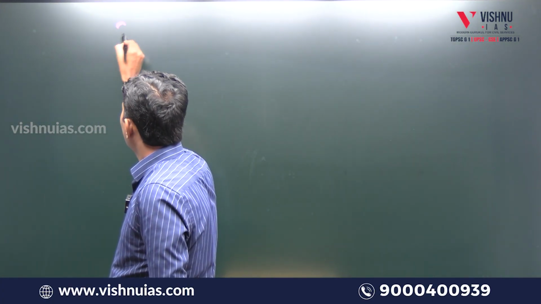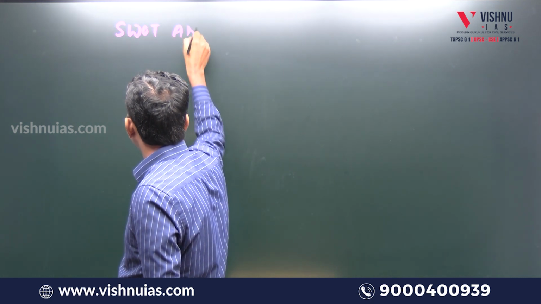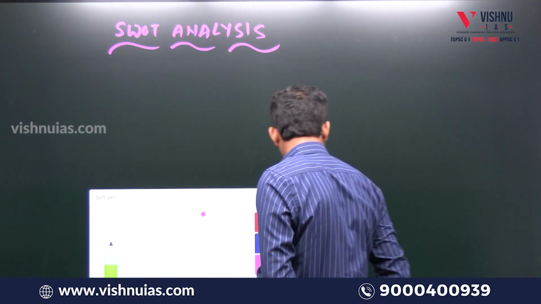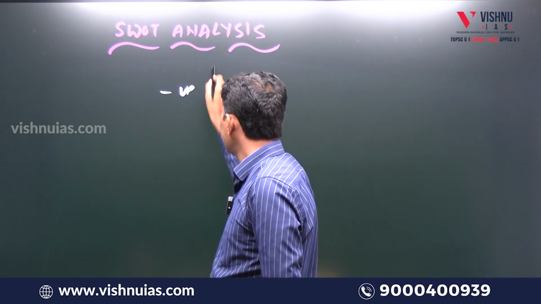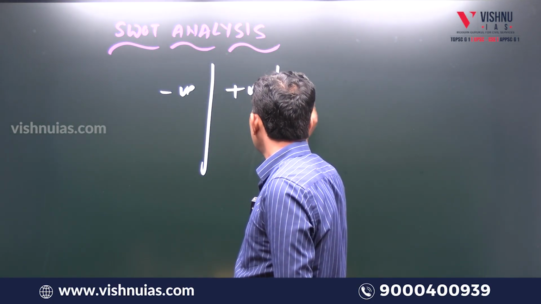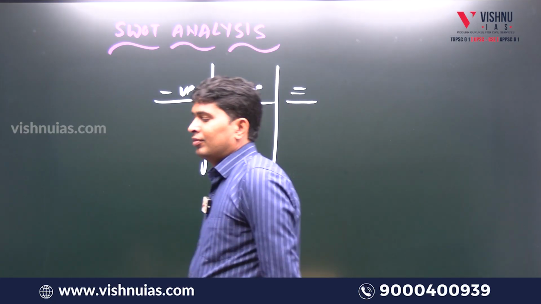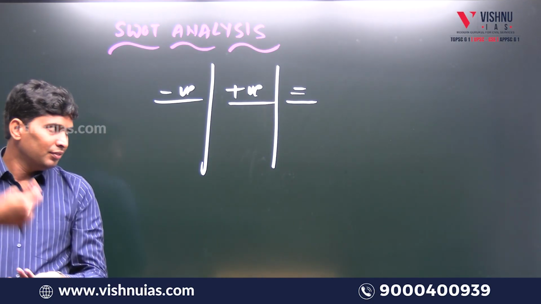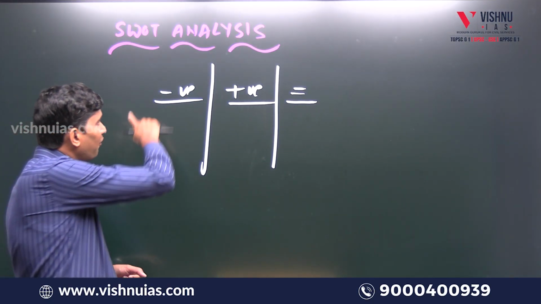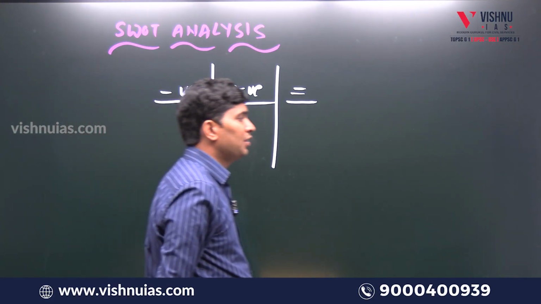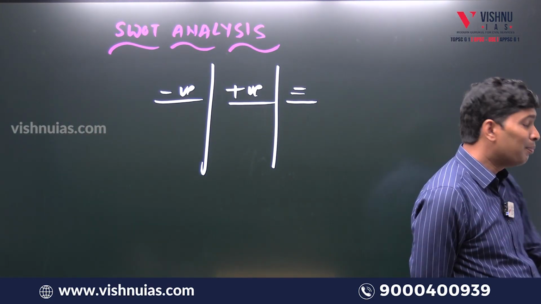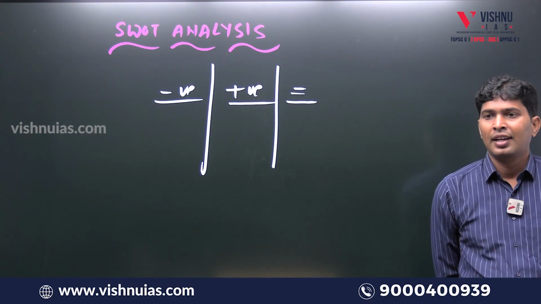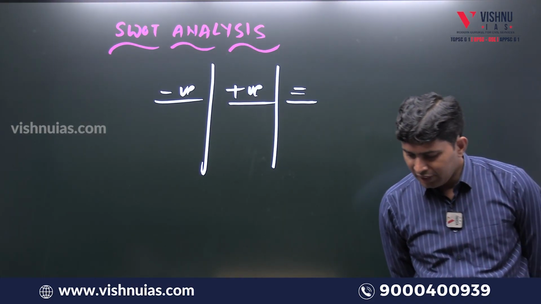I would say, out of all these subjects, follow SWOT analysis. What do you mean by SWOT analysis, sir? Negative areas, positive areas, equal areas. So out of GS paper 1, history, geography, polity, economy, general science, current affairs, which subject you are good at, which subject you are not so good at, and in that particular subject, which chapters you are good at, which chapters you are not so good at, that is called negative area. What do you mean by negative area, sir?